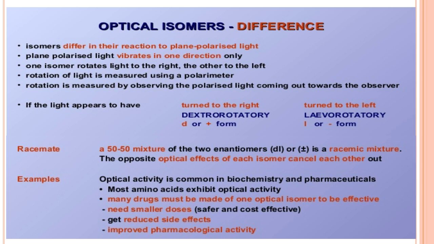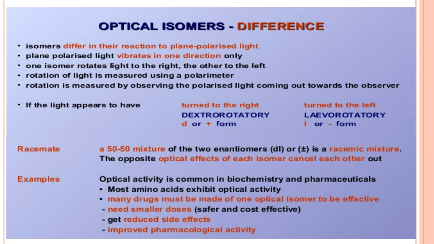A racemic mixture or racemate is a 50-50 mixture of enantiomers, D and L. It is represented as D and L or plus and minus. That means it has an equal ratio of dextrorotatory and levorotatory optical isomers.